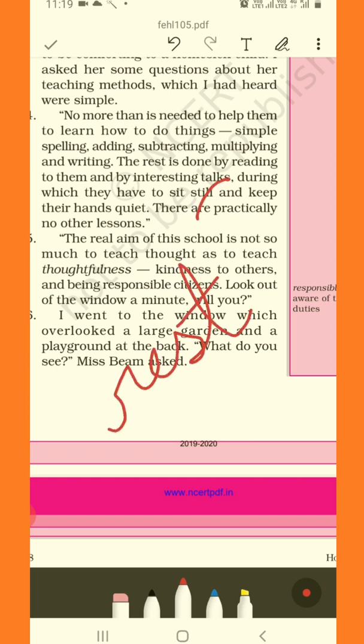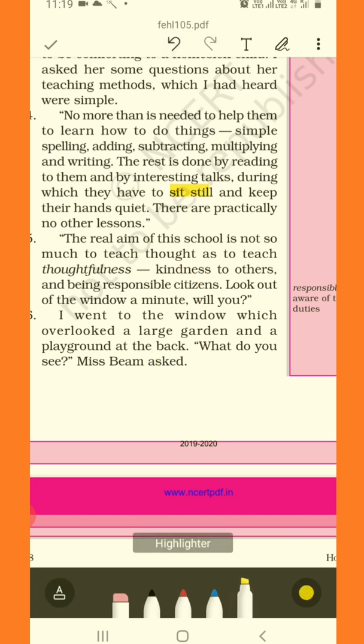That is the greater question here, the answer to which is the rest is done by reading to them and by interesting talks during which they have to sit still. Sitting still. What do you mean by sitting still? Sitting still means to sit quiet without being noisy, like you always do. Clear? And keep their hands quiet.